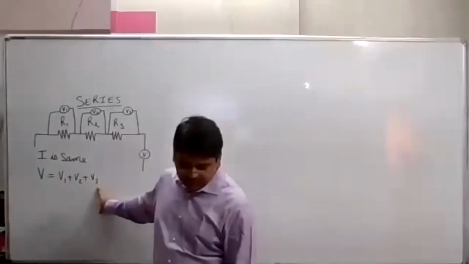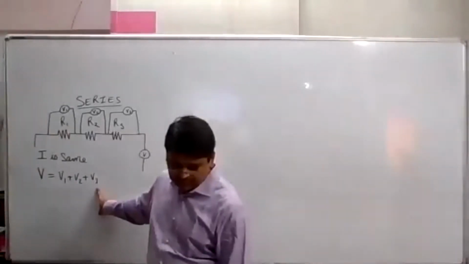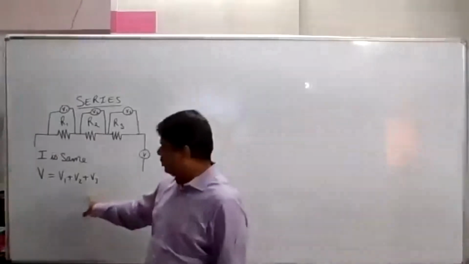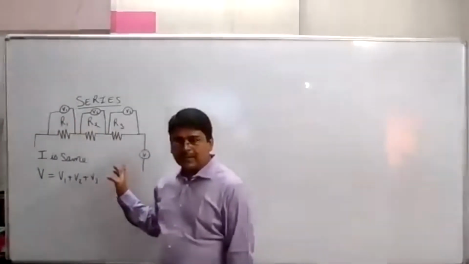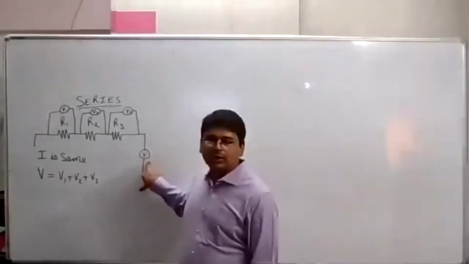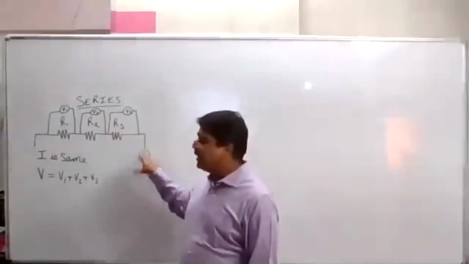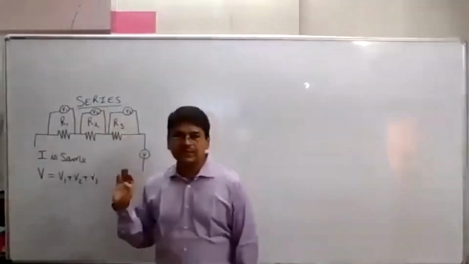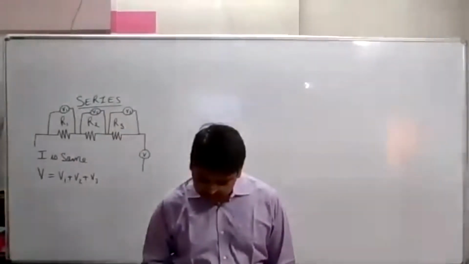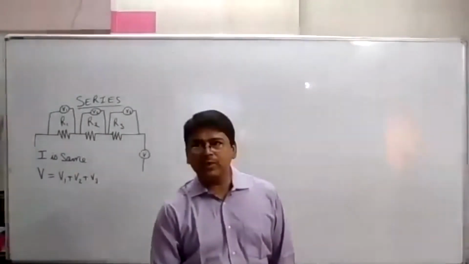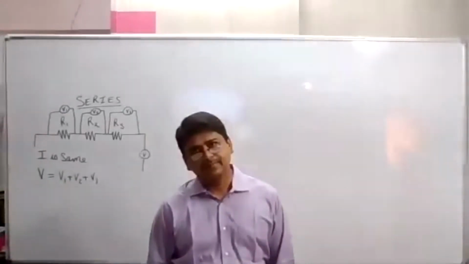That is the total potential across a combination of resistors in series is equal to the sum of the potential differences across the individual resistances. मतलब ये जो है total potential difference in the circuit, ये जो है ये तीनों के potential differences का addition होगा, sum होगा. Then that is V is equal to V1 plus V2 plus V3. Clear up till here? Yes, sir.